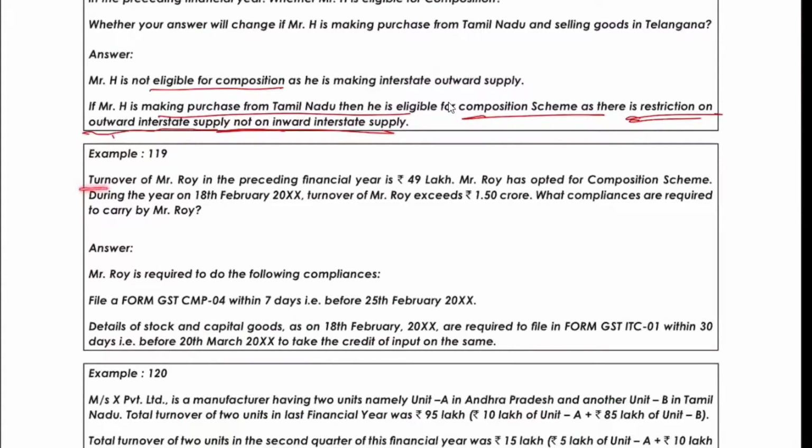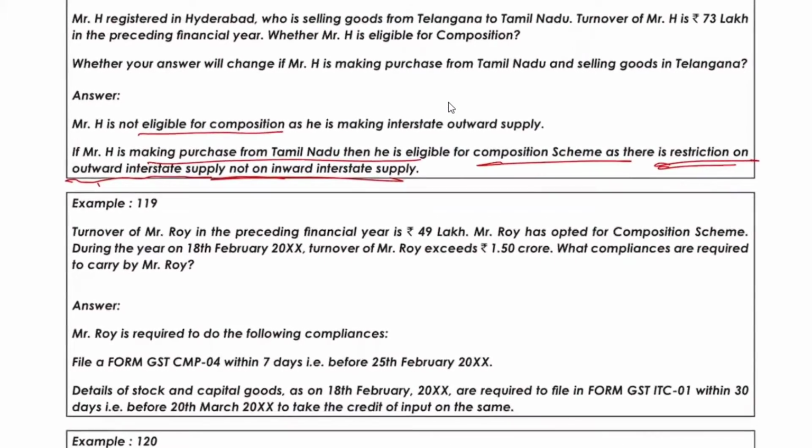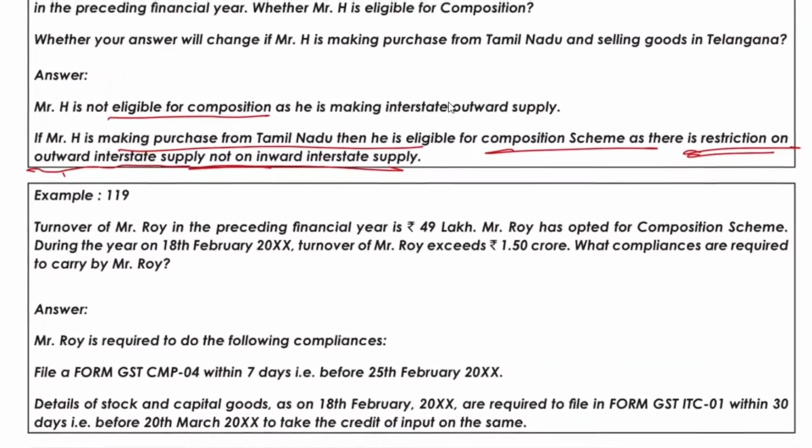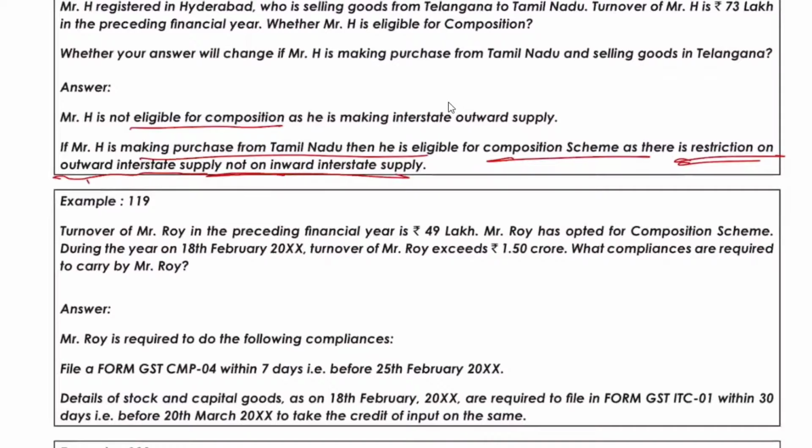Turnover of Mr. Roy in the preceding financial year is 49 lakh. Mr. Roy has opted for the composition scheme during the year, on 18 February. Turnover of Mr. Roy exceeds 1.5 crore. What compliances are required to be fulfilled by Mr. Roy? Now anyone come up.